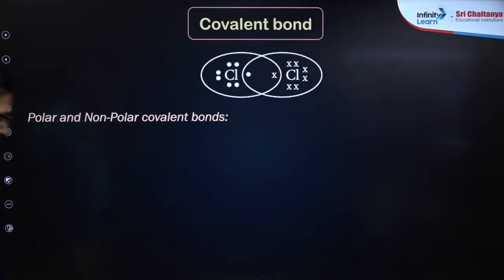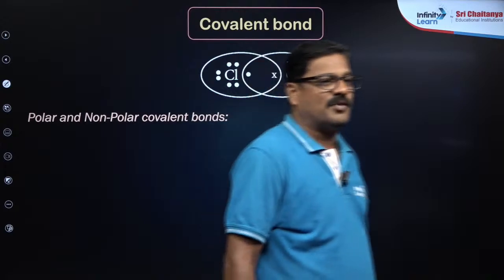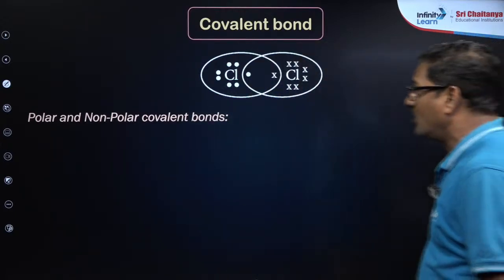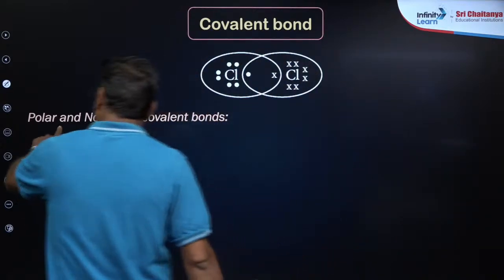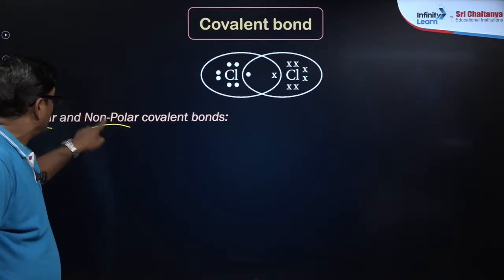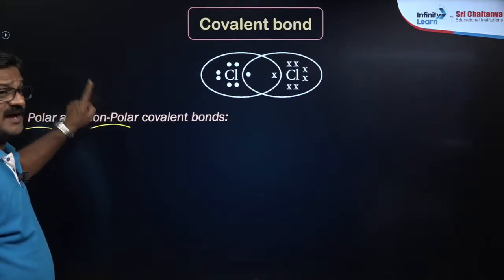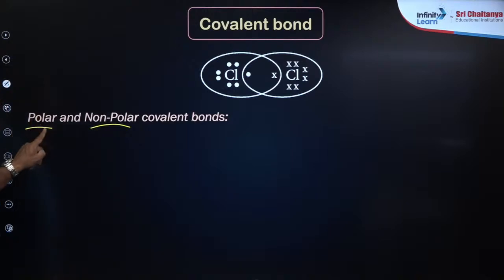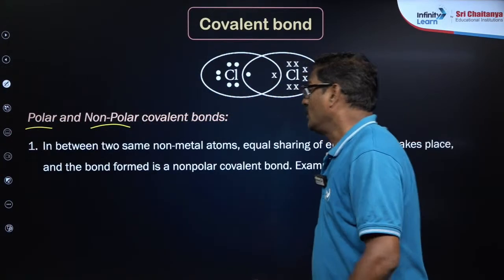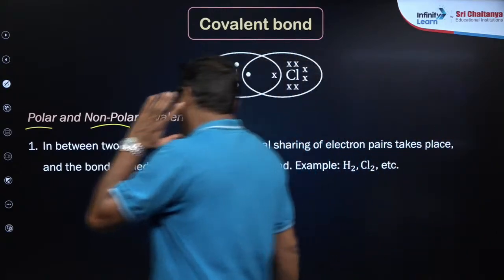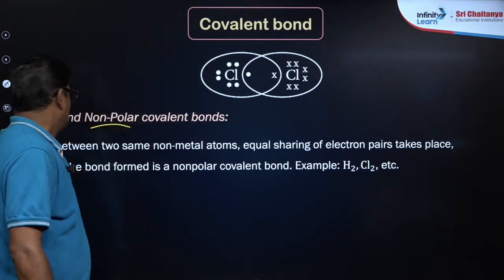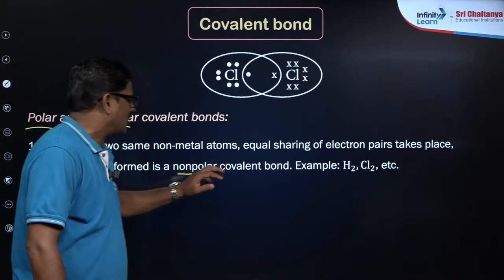Here we will go into the covalent bond. So what is a covalent bond? A covalent bond is a mutual sharing of electrons between two atoms. In covalent bonds you have polar and non-polar. Non-polar means you have two similar atoms, atoms of the same element. In polar, you can take only atoms of different elements. So it is between two same non-metal atoms, equal sharing of electrons takes place. Such bonds are called non-polar covalent bonds.